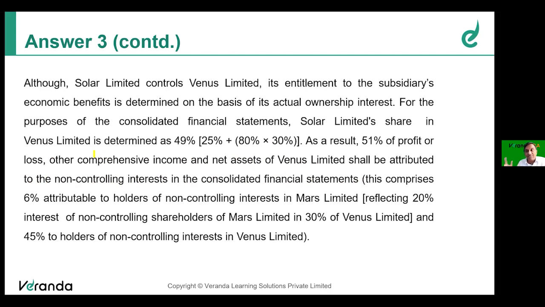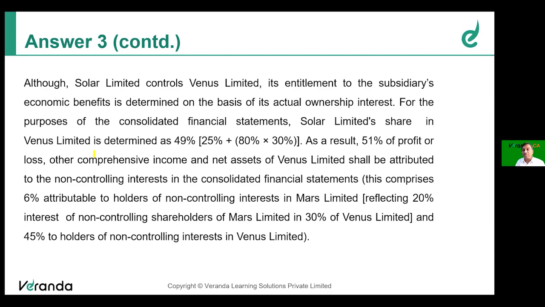Normally, NCI will be less than 50%, but in this case, Solar Limited's actual ownership interest in Venus is 49% only. How? 25% direct, 24% indirect, 80% of 30%. So the remaining 51% will be attributed to the non-controlling interest. So whatever the profit or loss, the OCI, net assets of Venus Limited, 51% will be attributed to non-controlling interest. So that is how accounting should be done.